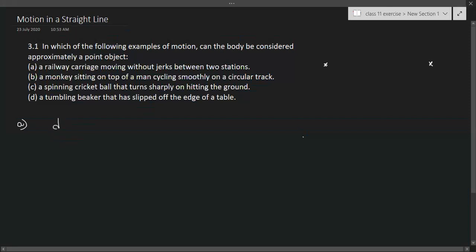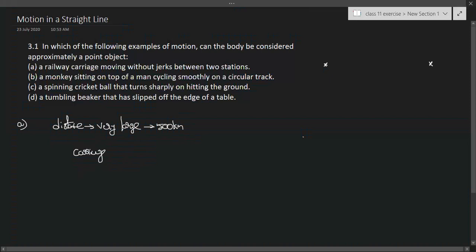Assume the distance between two stations is very large. So let's take this value equal to maybe some 500 kilometers. Here the size of the railway carriage may be some 0.1 kilometer.